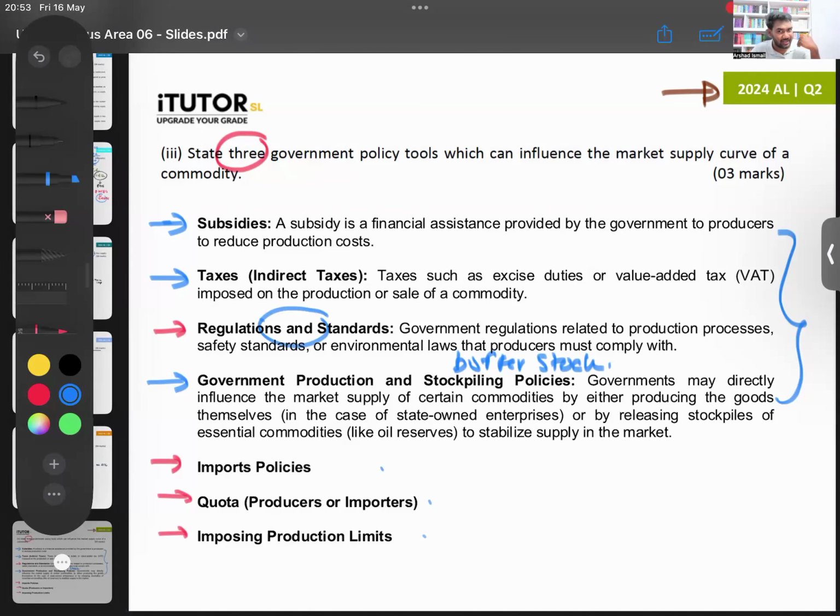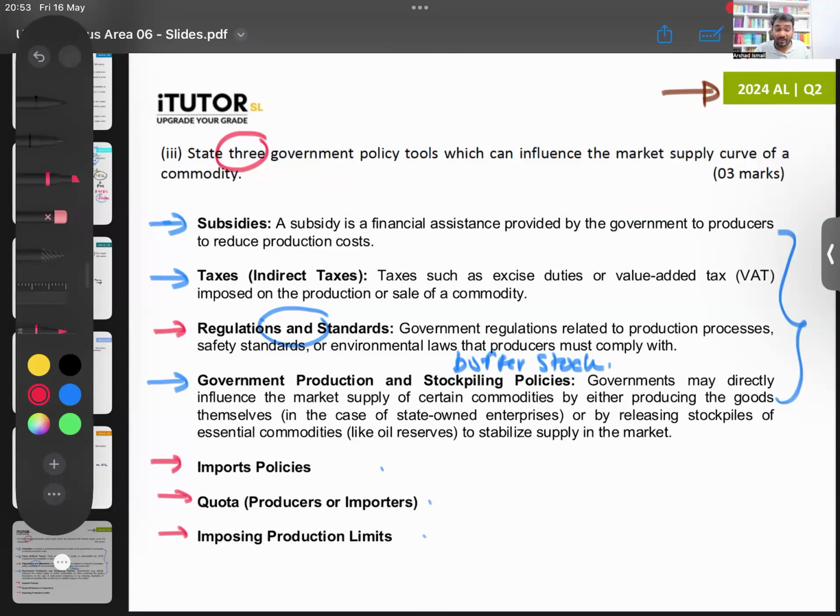For example, government can put production regulations. Government can tell, okay, if you want to supply economics tuition classes, you have to have an economics degree. Let's say they have put a rule like that: only people who have an economics degree can teach A-level economics classes. Then what will happen? Supply will decrease, not everyone has an economics degree. You don't have to explain in detail, but a small one-line explanation will be needed here. Just stating the point might not be enough.